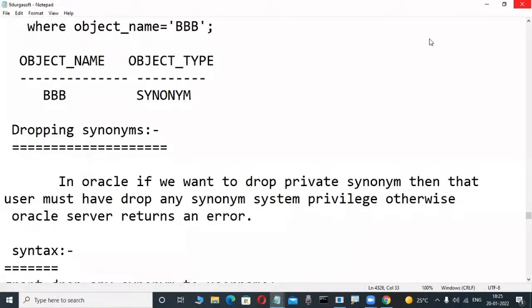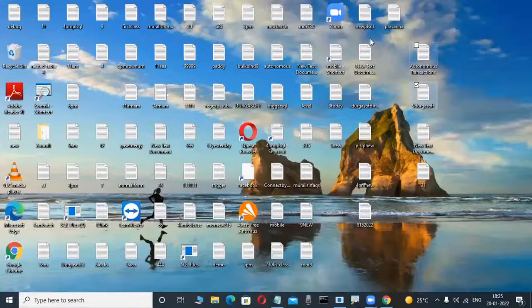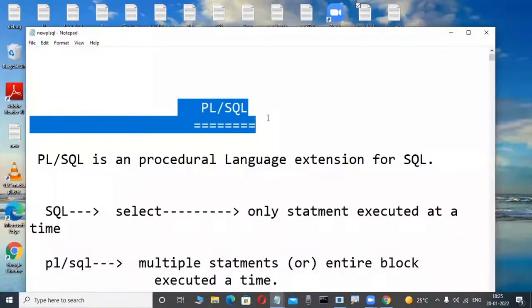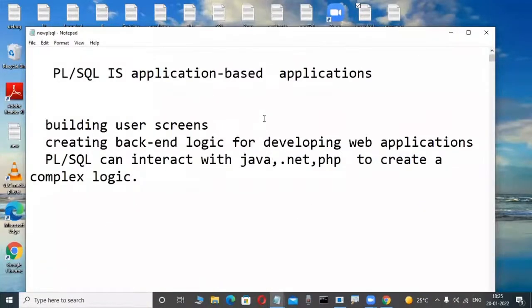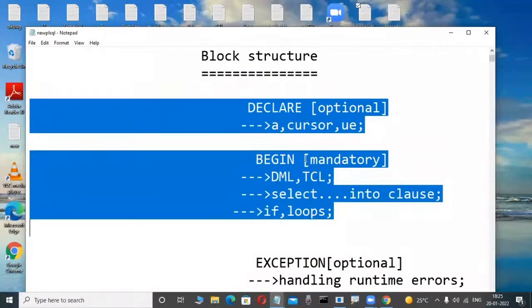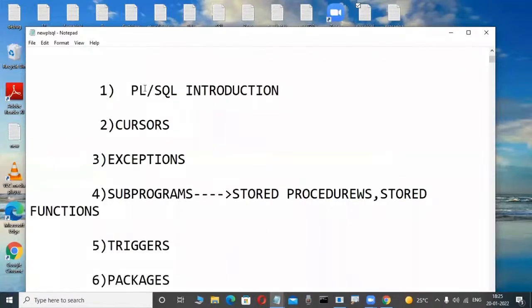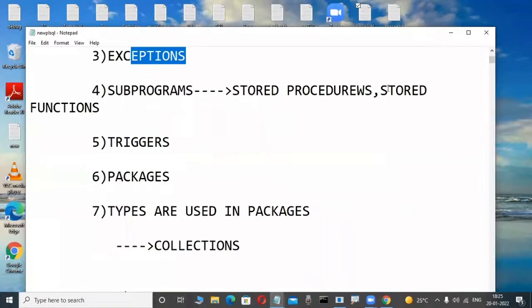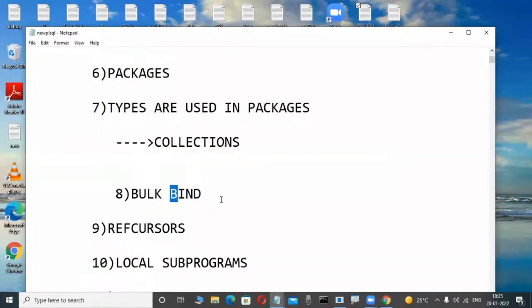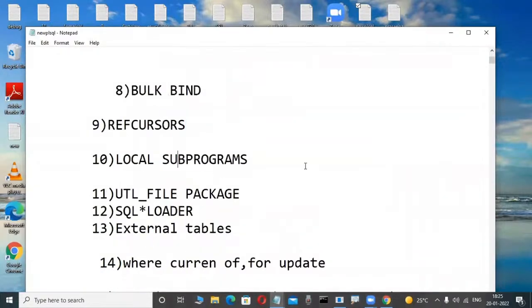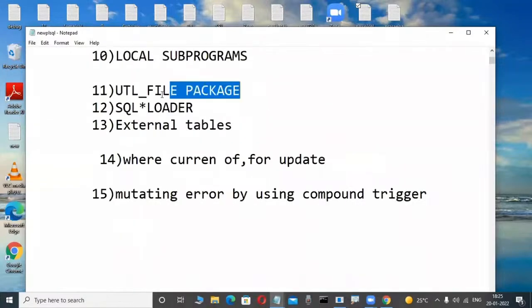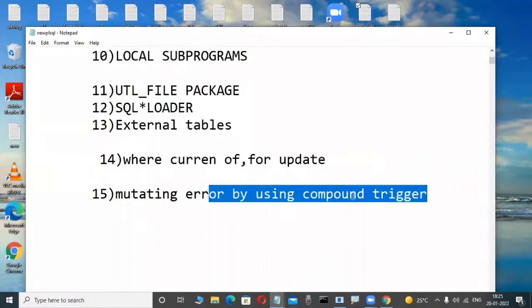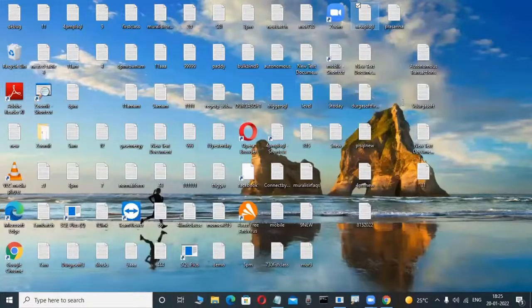These are big concepts. Again, PL/SQL means a little bit of coding is there. Don't be afraid. This is PL/SQL. In PL/SQL you write this type of little bit of coding. In that one: cursors, exceptions, stored procedures, stored functions, triggers, packages, types, collections, bulk bind, ref cursors, local subprograms, UTL_FILE package, SQL*Loader, external tables, so many things like this. So much syllabus is there.